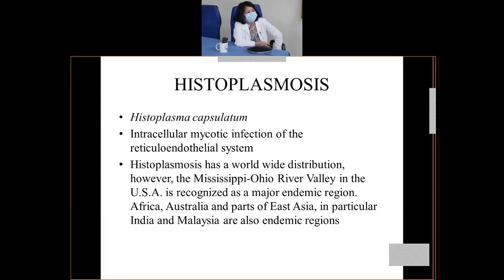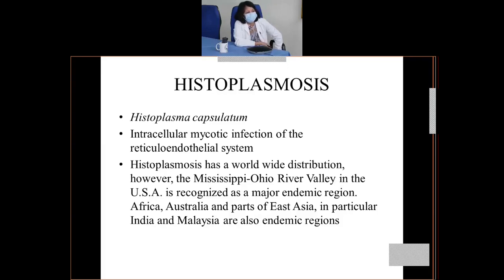Okay, so coming to the last one, that is histoplasmosis. This is very, very important. It is caused by a species, Histoplasma capsulatum. It causes intracellular mycotic infection of the reticuloendothelial system. So what you have to remember here is that it causes infection of the reticuloendothelial system.